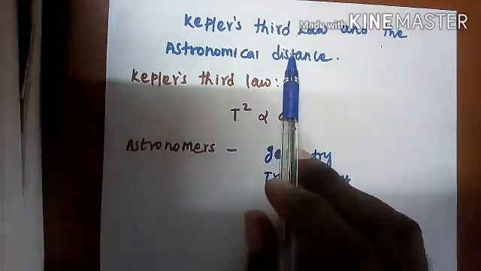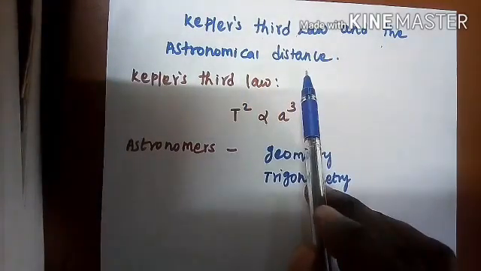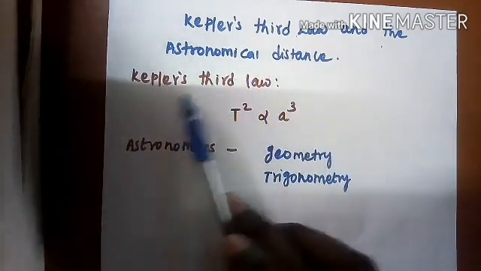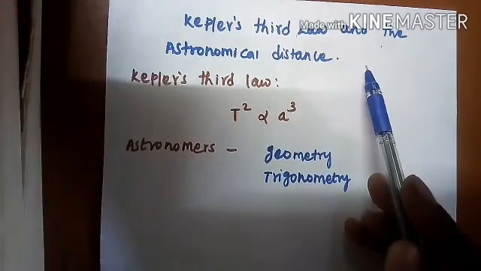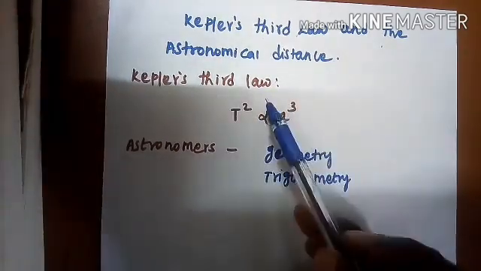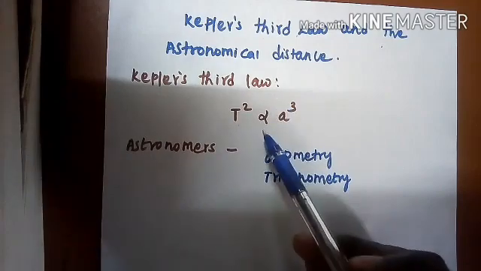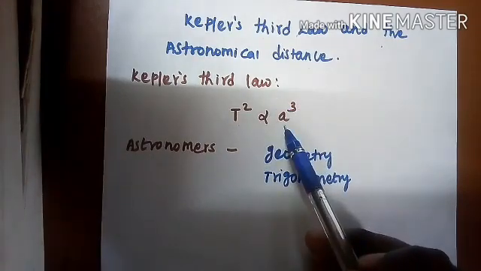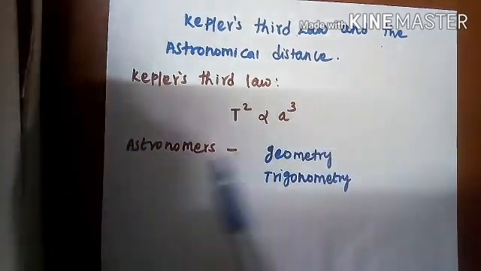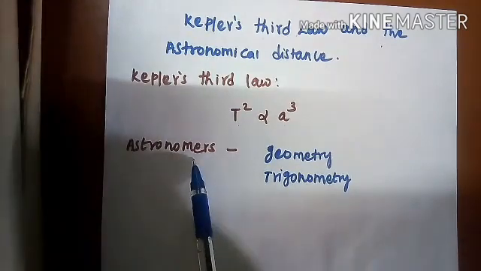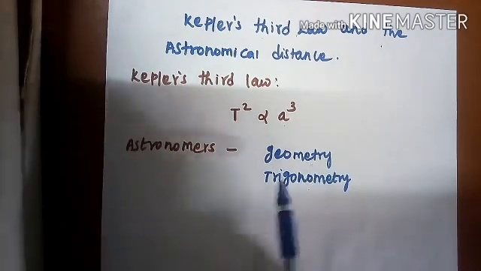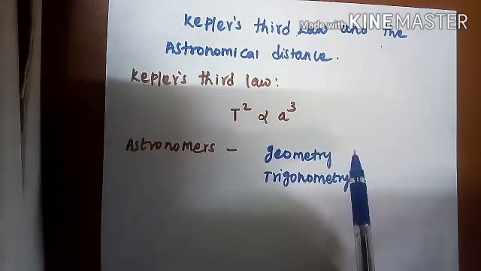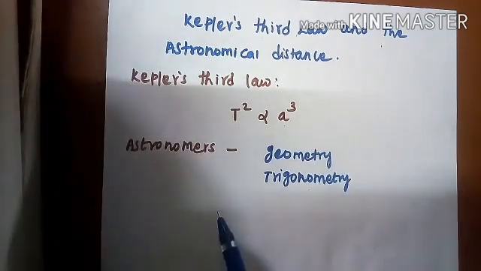Next one is Kepler's third law and astronomical distance. First, let's see Kepler's third law. Kepler's third law says that the square of the time period is directly proportional to the cube of the semi-major axis, isn't it? Astronomers cleverly used geometry and trigonometry to calculate the distance of the planet from the sun in terms of the distance between the earth and the sun.